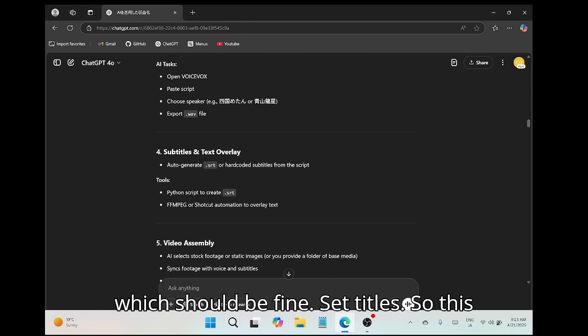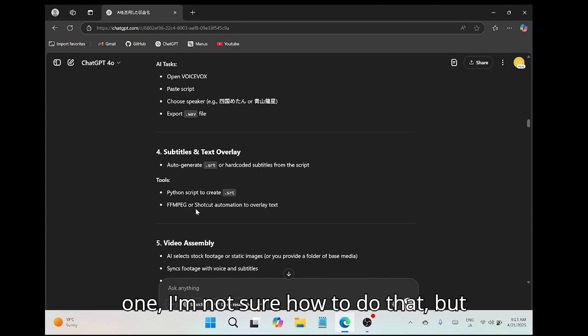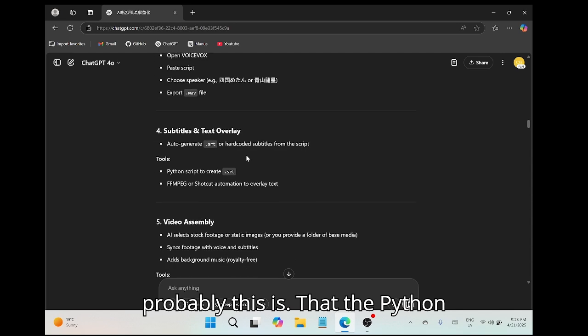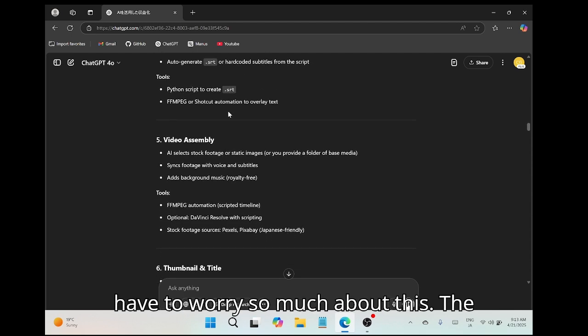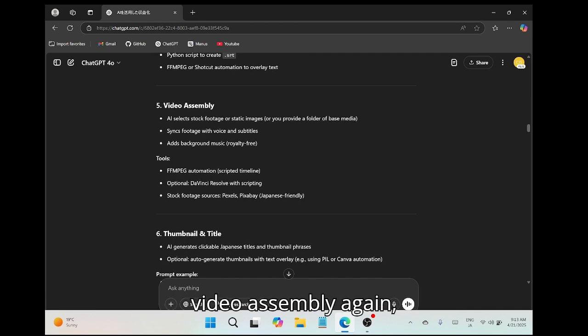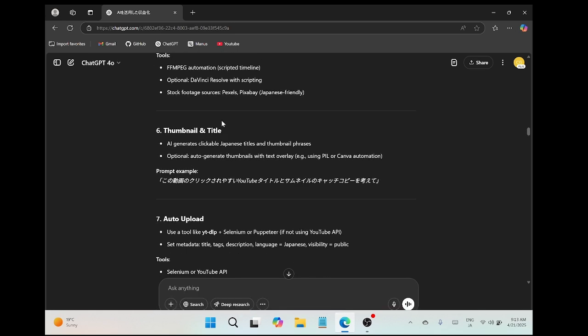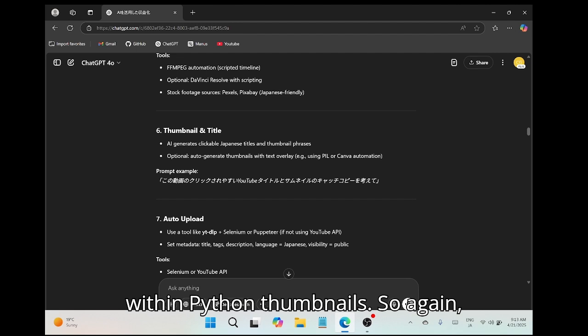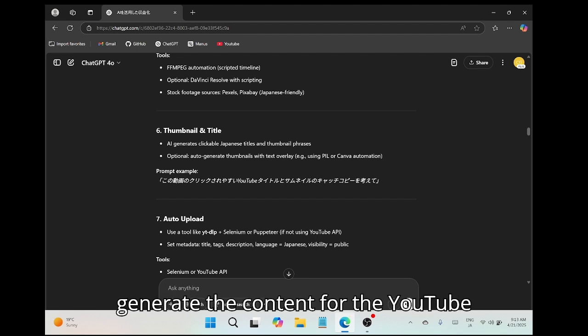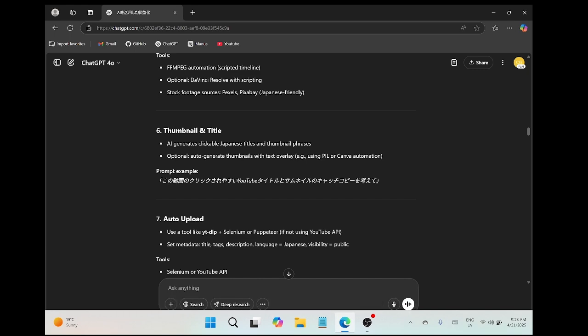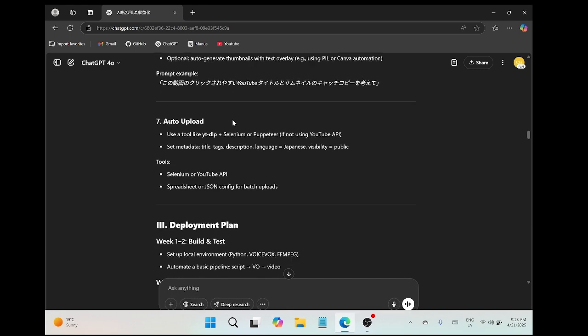Set titles, so this one I'm not sure how to do, but again, to generate it, probably the Python script is going to do that. So we don't have to worry so much about this. The video assembly, again, I'm expecting that that can be done within Python. Thumbnail, so again, ChatGPT is going to generate the content for the YouTube video, meta description.